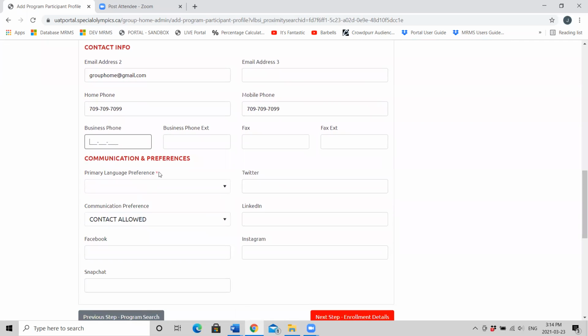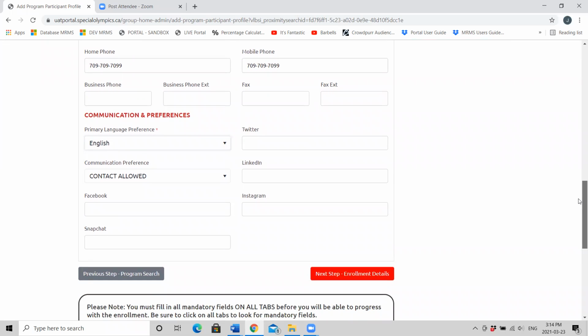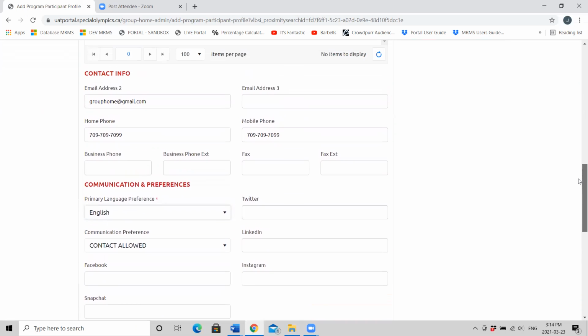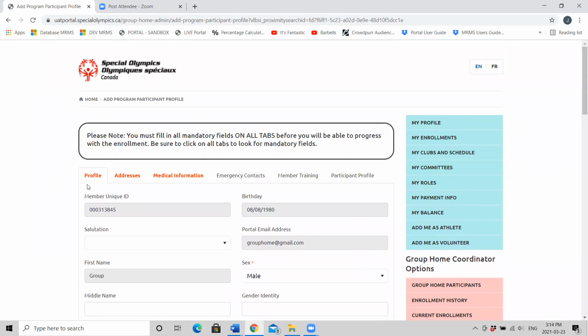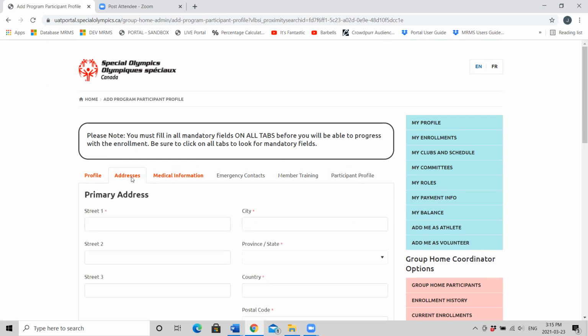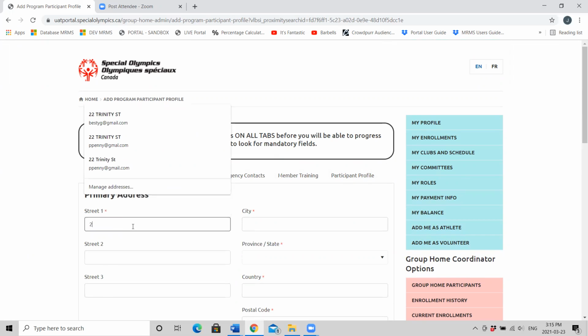You'll notice right here a red asterisk. Whenever there's a red asterisk, it means that field is mandatory and you will not be able to navigate on without completing it. Next step, enrollment details. We're not quite done. If you scroll up to the top of the screen, you'll see profile, addresses, medical information, emergency contacts, member training, and participant profile. Each one of these may have some red asterisks.